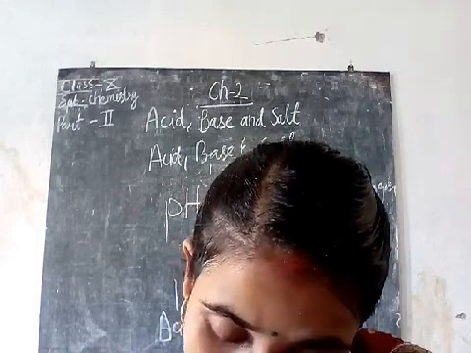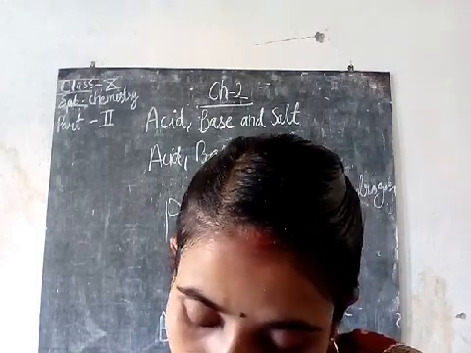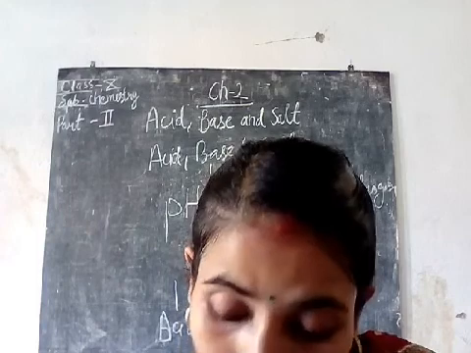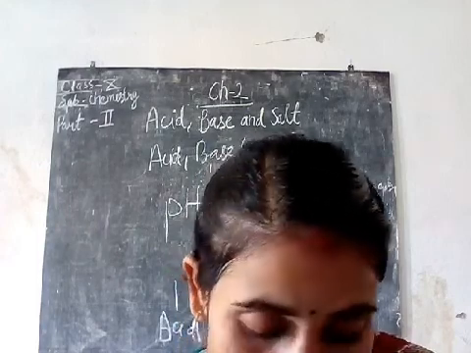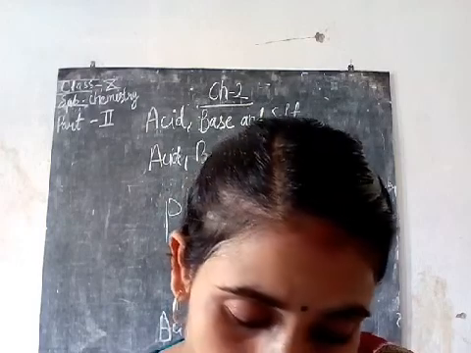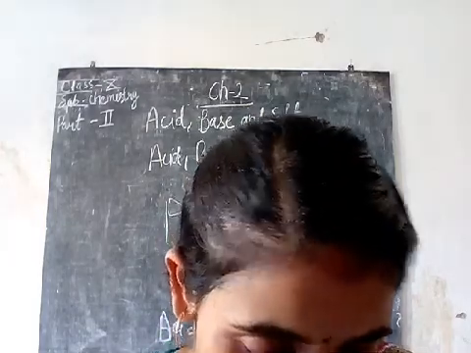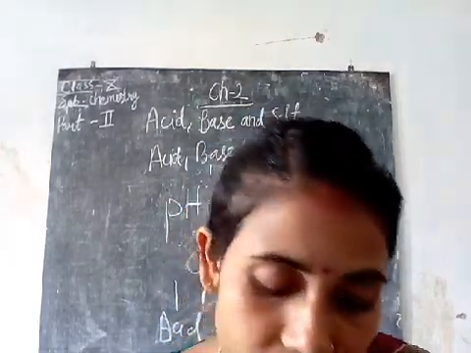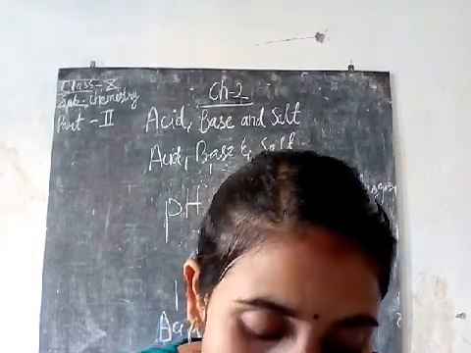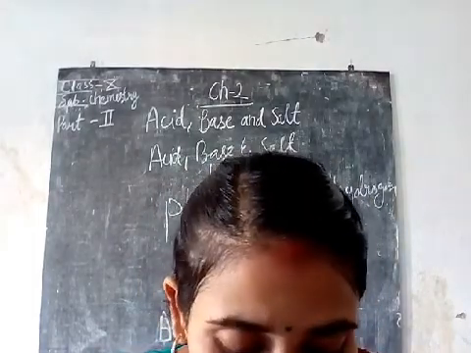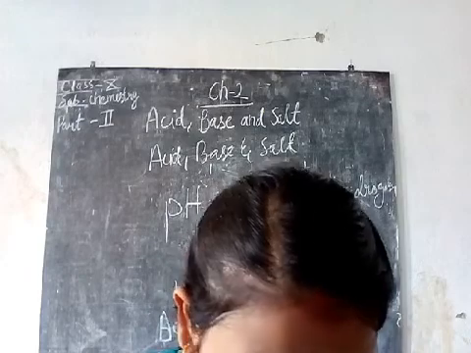The common pH scale having pH values from 0 to 14 is given in figure number 28. You can refer to the figure. It is given on page number 74, figure number 28, the pH scale. The pH values of some common substances are also given there. You can refer to that.